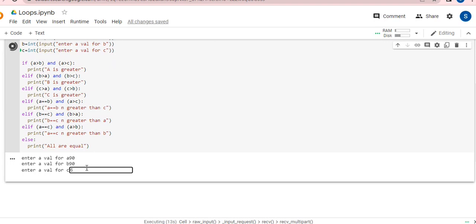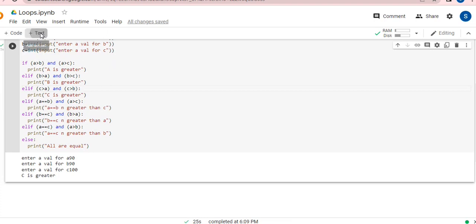This can also be a condition: A and B both are equal, but it is lesser than C. Maybe my C is 100. So this is also a condition which you can add. Here I could say my C is greater. So whatever condition comes to your mind, guys, coding means standard code. A standard code is what we always prefer to write, one which covers almost all the conditions whatever the user is giving, because our motive is to give the right answer. So this is all done with the help of logical operators.